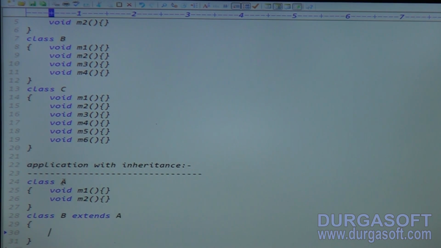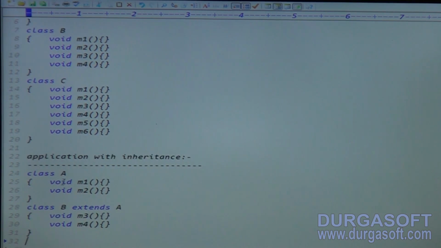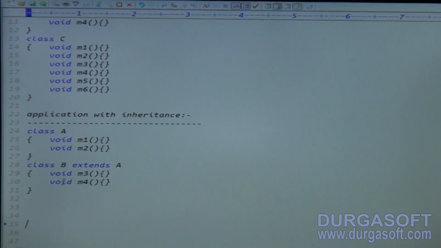So class B contains how many methods now? Two methods, acquired from the A class. And here I am declaring the M3 method and the void M4 method. Now class B contains how many methods? Four methods: 2 from A class, 2 from B class. I declared class C, and I used extends B class.